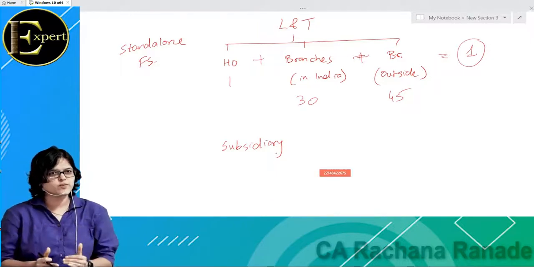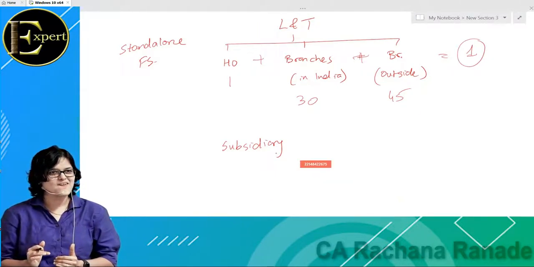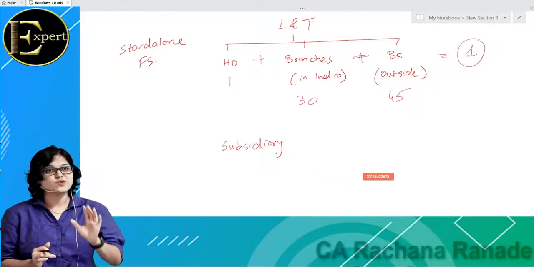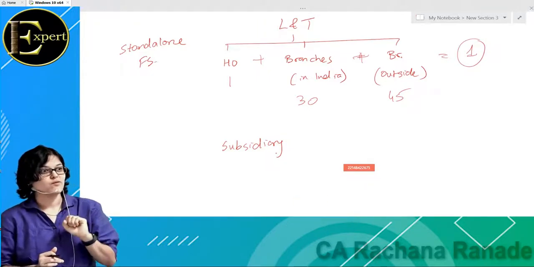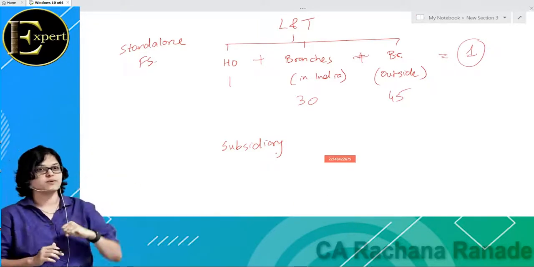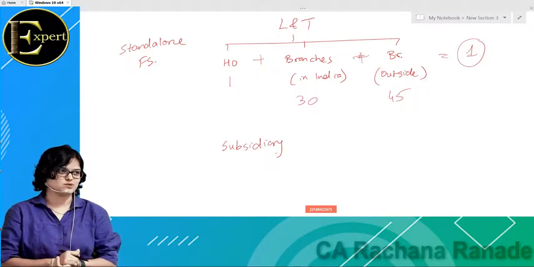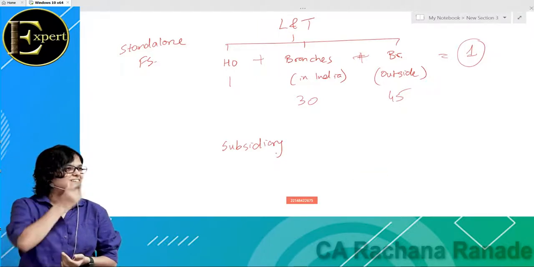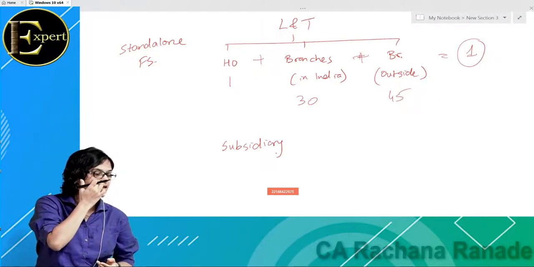No. So your example is correct actually. For Tata Sons, all these are subsidiaries. But why they are subsidiaries is not correct. So I'll tell you. Actually, it has got nothing to do with business model or products or something like that.